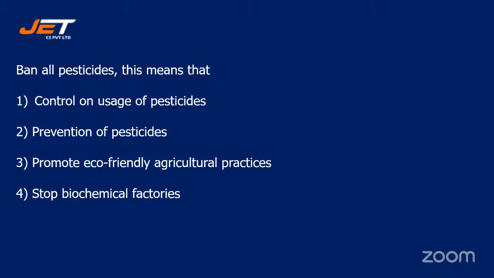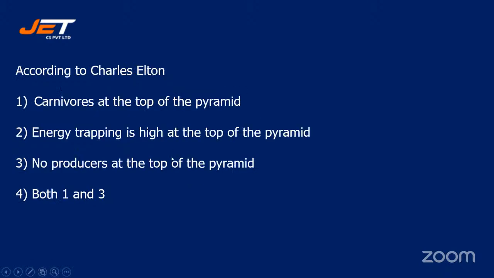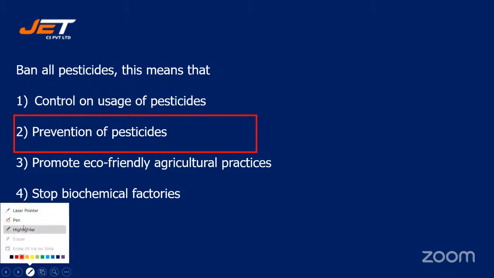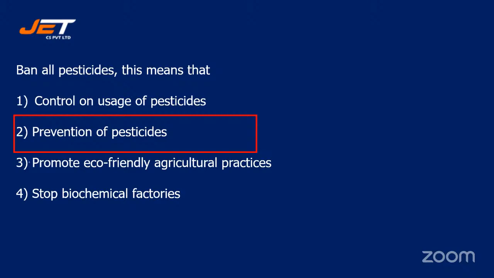All right, let's reveal the correct answer. That is option, no, not two. Option three is the right answer: promote eco-friendly agricultural practices. See students, there is one confusion, let me clear it.